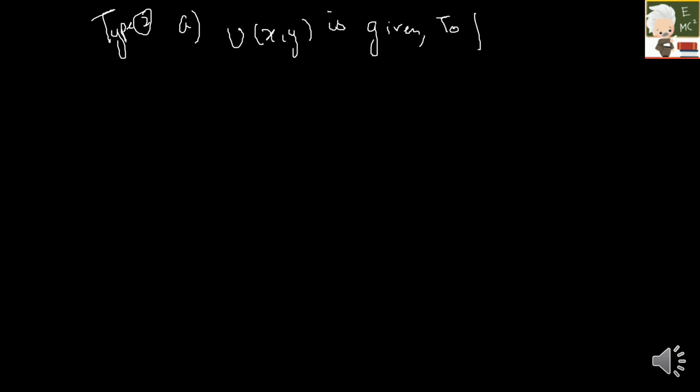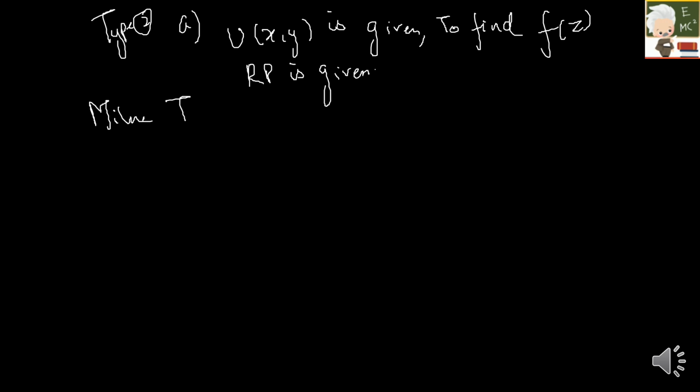So now we are going to see the other type of question in analytic function. Let me write this as type 2. In this we have two types again. First, they will be giving you the real part, so u of xy is given, and you have to find the function f of z. The second part, they will be giving you the imaginary function, and you have to find f of z. So here the real part is given. We are going to do this with the method called Milne-Thomson method.